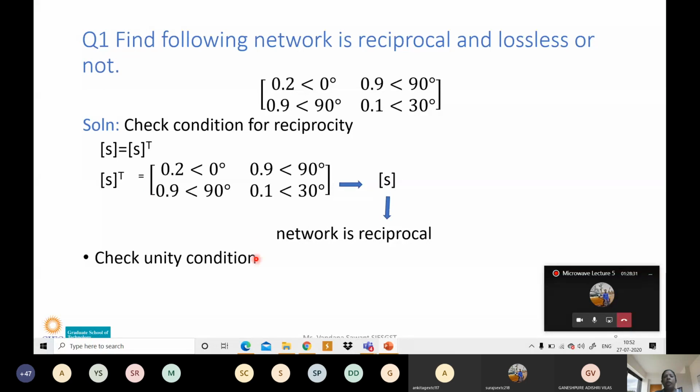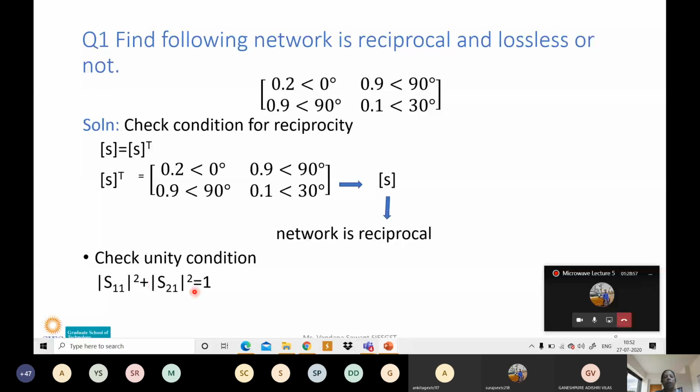They have not mentioned whether the network is symmetrical or not. So what do we have to use? Mod of S11 square plus mod of S21 square is equal to 1. This is our unity condition, right? So check unity condition. What is the unity condition? Mod of S11 square plus mod of S21 square is equal to 1. This is our unity condition.